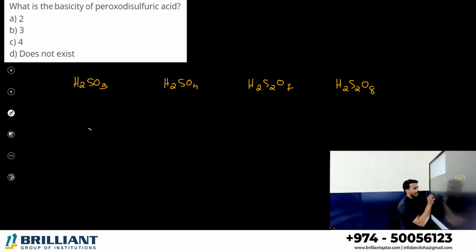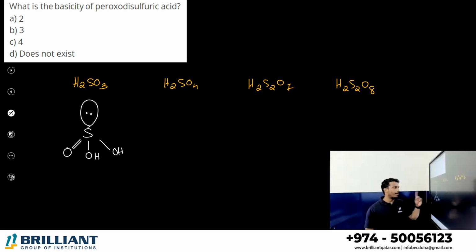H2SO3, what is the shape? S double bond O. Sulfur contains a double bond to O, and we have OH, OH. You can see H2SO3 and sulfur, there is a lone pair. The lone pair containing only one oxoacid of sulfur we are discussing in 12th grade, that is H2SO3, sulfurous acid.